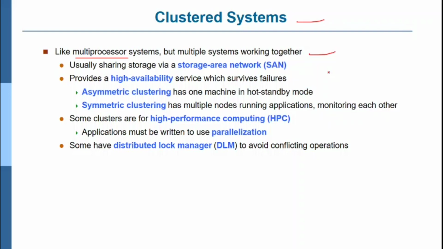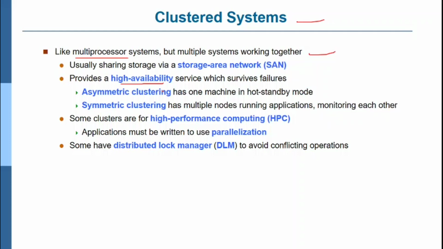So a cluster system is something like a classroom: if any one of you doesn't have any of the resources like book, pen, eraser, then some other person can give. So that is what a classroom can be called as a cluster system. It provides high availability, because if anyone of them has not brought any of these things to perform the examination or in the class, then anyone can give the resources. So high availability, so failure is very less in the cluster system.